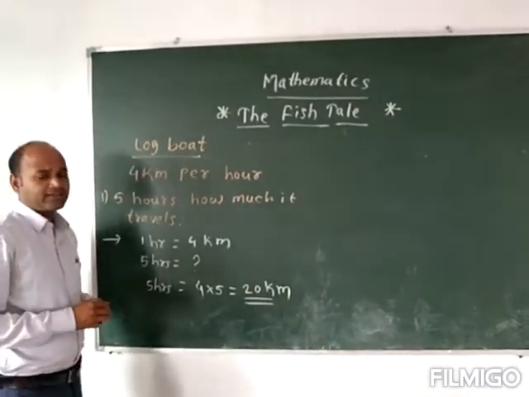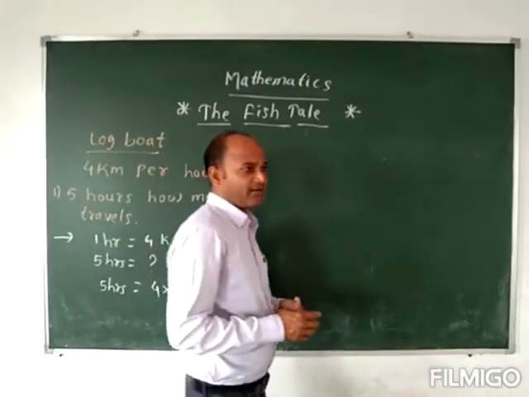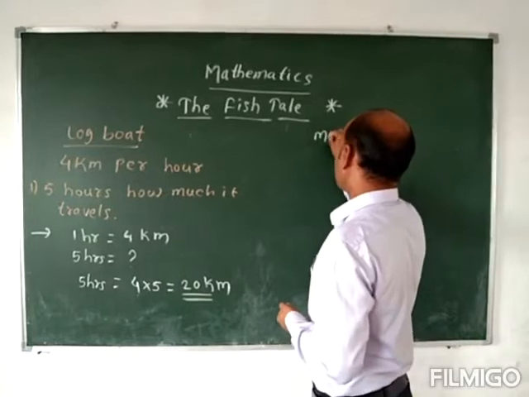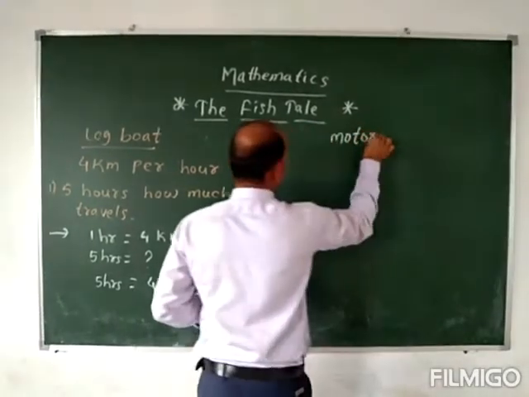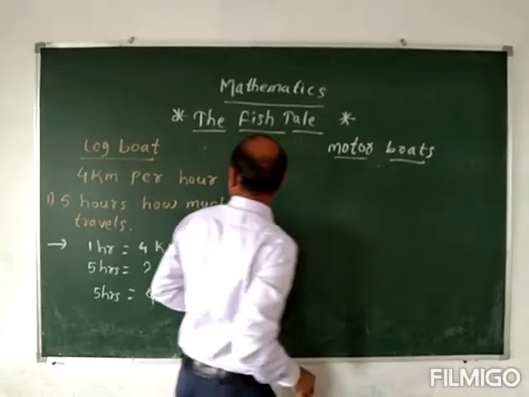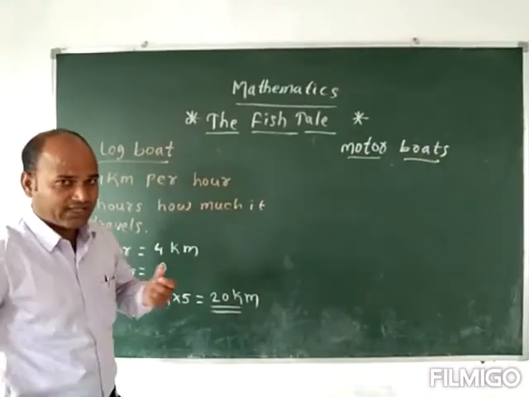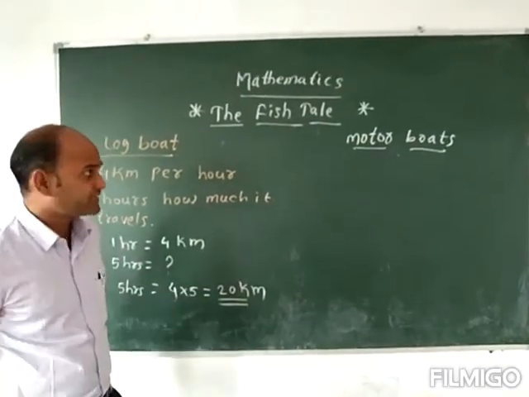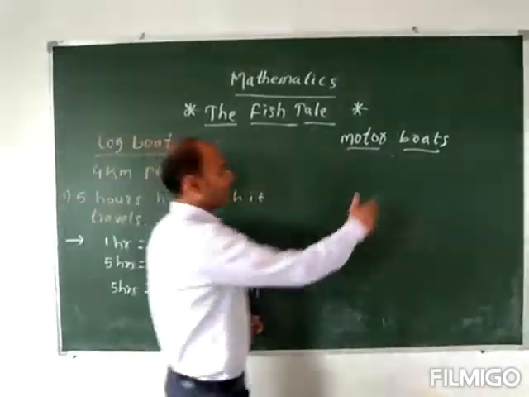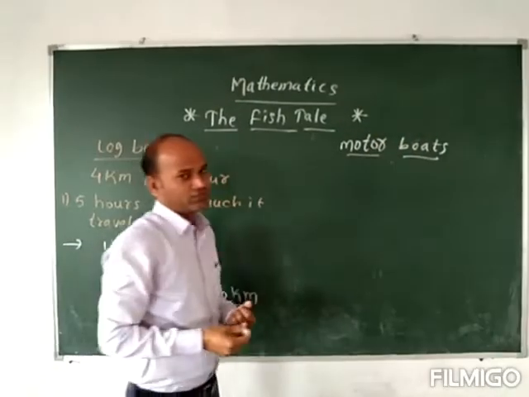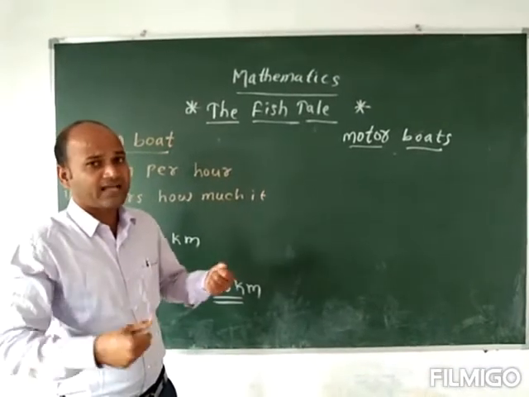Then another boat we can see is the motor boat. Motor boats means ये motor boat जो होती है ये log boat से भी थोड़ी सी अच्छी होती है. The people with the log boat, they are carrying with the help of कुछ ऐसे पानी के अंदर ऐसे लकड़ी से पानी को नीचे खींचते हुए आगे बढ़ते रहते हैं. लेकिन मोटर बोट्स जो होती हैं, यहाँ पर बोट्स मोटर टाइप से होती हैं. Means they are running with the help of fuel.